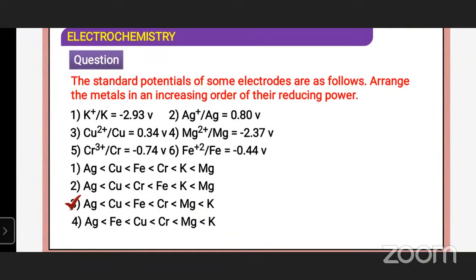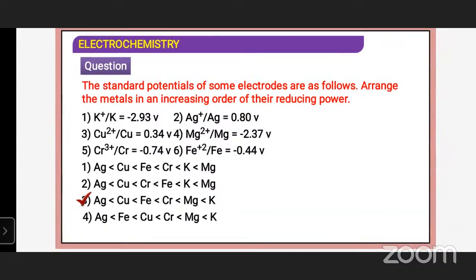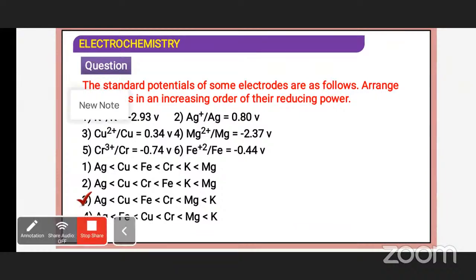So higher in the electrochemical series, highest lithium has the highest negative electrode. Lithium has the highest negative electrode, weakest oxidizing agent, and it is the most powerful reducing agent. Lithium. Fluorine has highest positive electrode, so it has a fluorine